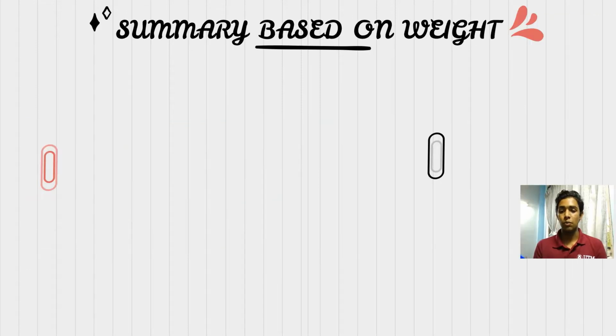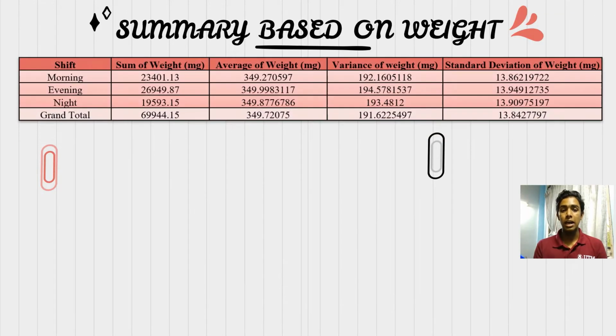And next, the summarization that we have done is based on weight only. And here is the numerical form of it, where we can see the sum of weight is 69944.15. The average of weight is 349.72075. The variance of weight is 191.6225497. And also the standard deviation of weight, which is 13.8427797.